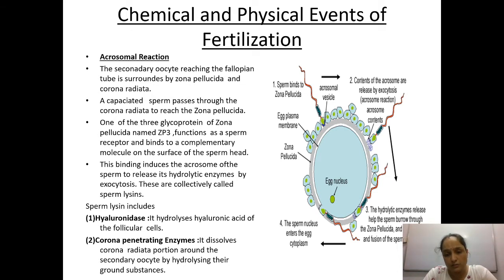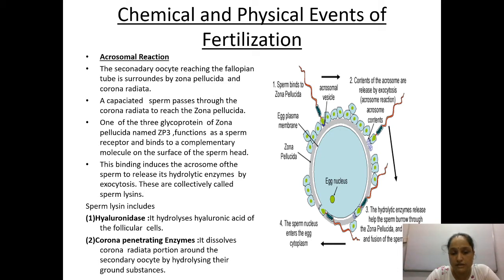Why is it called hydrolytic? Because it is going to lyse, meaning dissolve, the layer of the zona pellucida so as to enter inside it. These are collectively called sperm lysins. In this series of sperm lysin enzymes, we have three types. First is hyaluronidase. Pronounce it properly, it's a bit difficult for you. It hydrolyzes hyaluronic acid of the follicular cells.